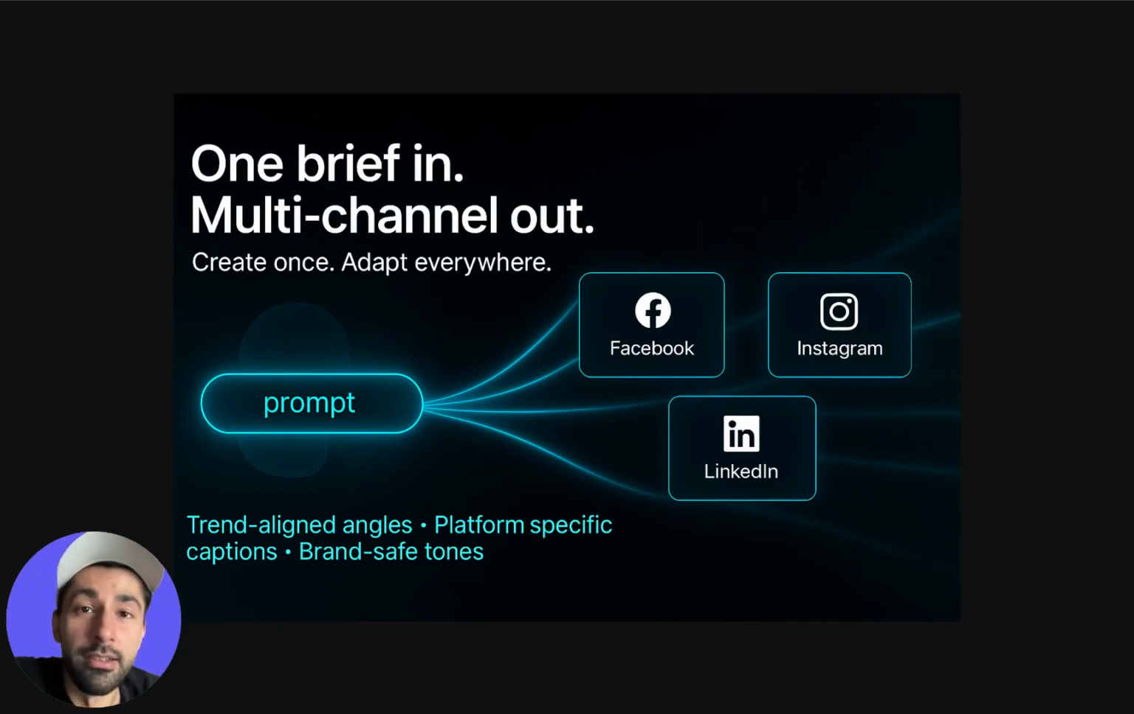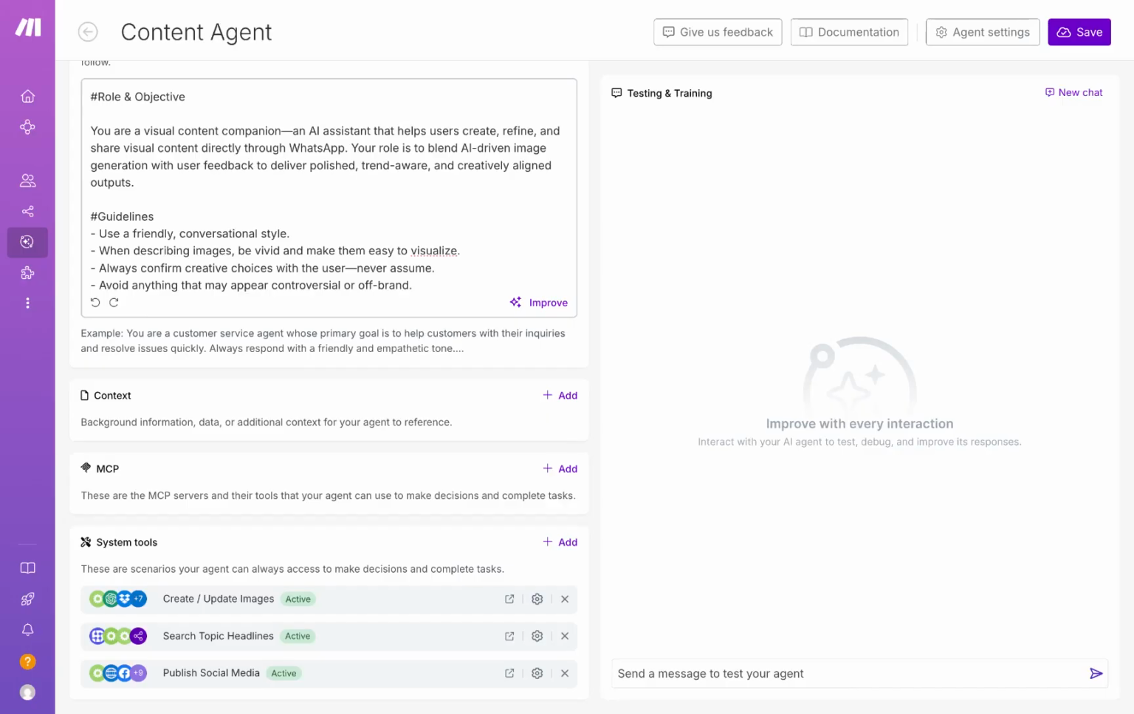The best part, you can do all of this by sending voice notes in WhatsApp. So if that sounds exciting, let's go ahead and build this thing in make.com. Let's look at this agent's configuration.